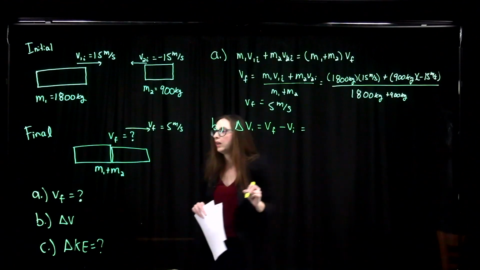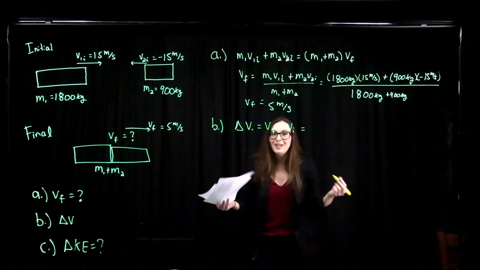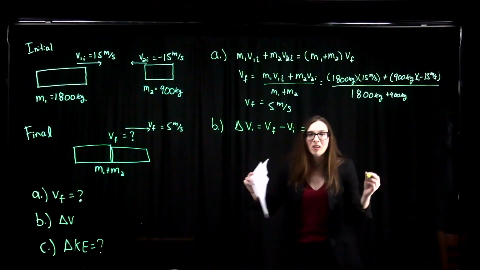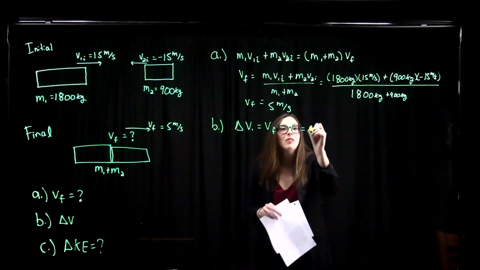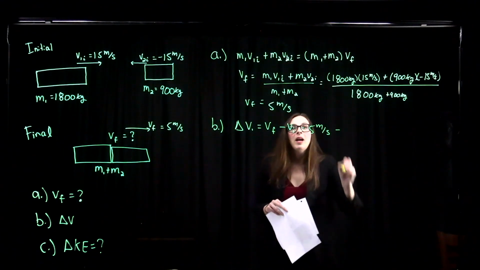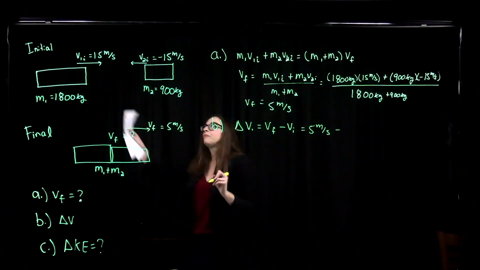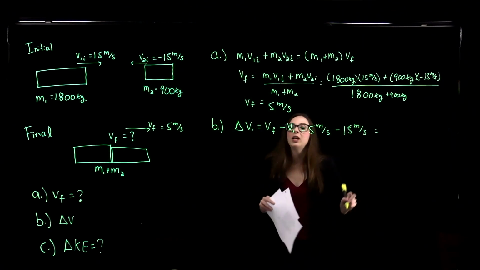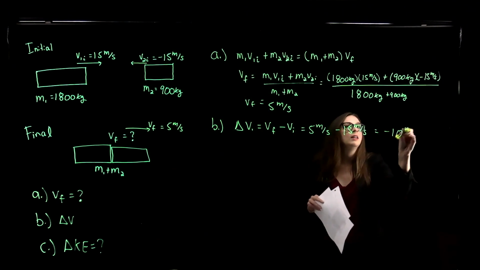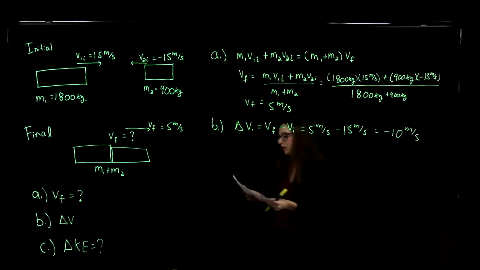For car 1, the final velocity is 5 meters per second because it's smushed together with the other car to become one object. So we've got 5 meters per second minus that car's initial velocity, 15 meters per second. So the change in velocity was minus 10 meters per second. Okay, so it slowed down.